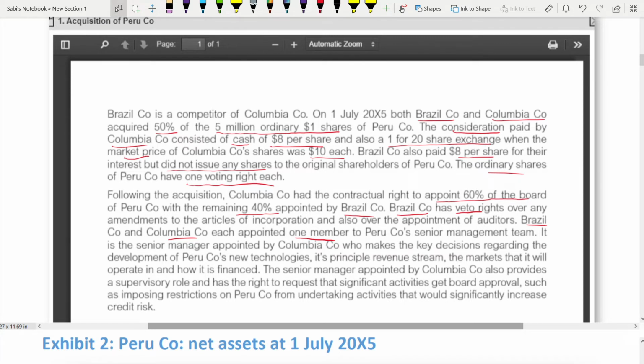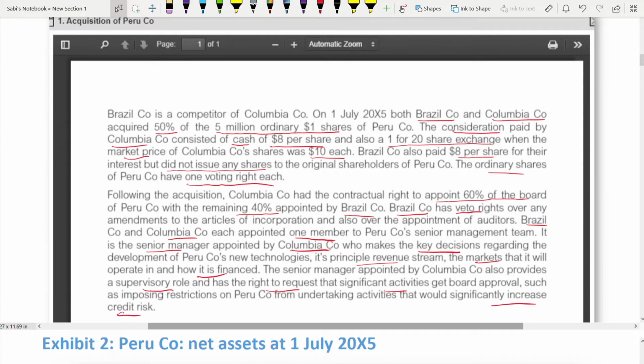It is the senior manager appointed by Colombia who makes the key decisions regarding the development of Peru's new technologies, its principal revenue stream, the markets that it will operate in, and how it is financed. So what are those decisions? What is the principal revenue stream, which market they are going to operate in, and how it is going to be financed. The senior management appointed by Colombia also provides a supervisory role and has the right to request that significant activities get board approval, such as imposing restrictions on Peru from undertaking activities that will significantly increase the credit risk.